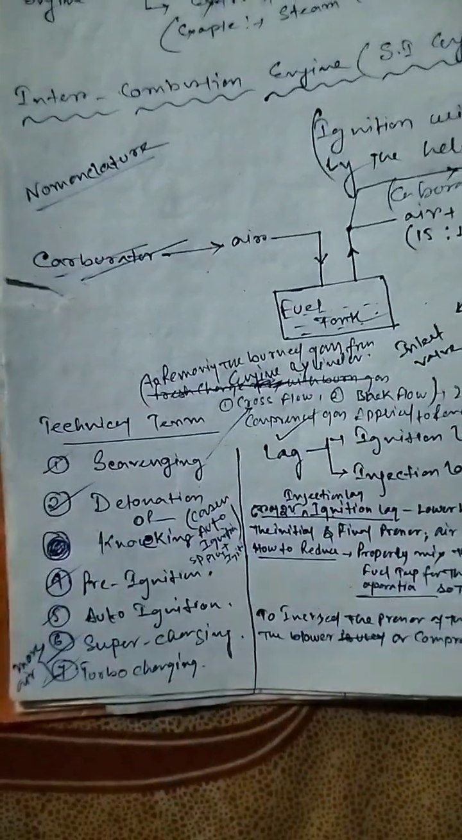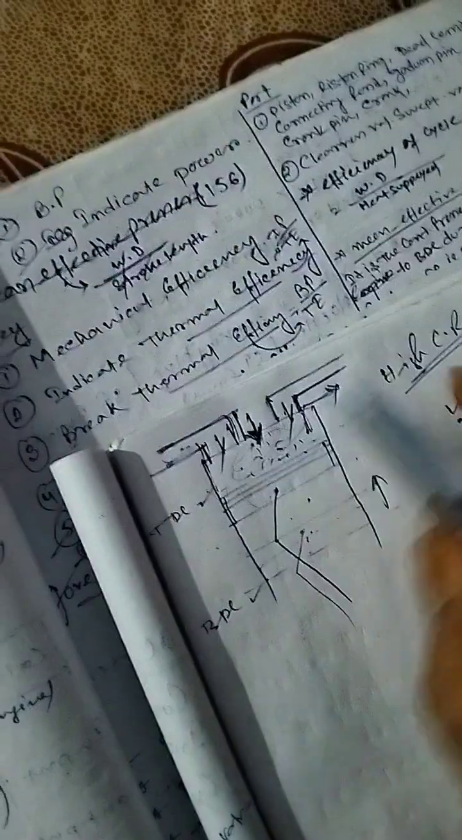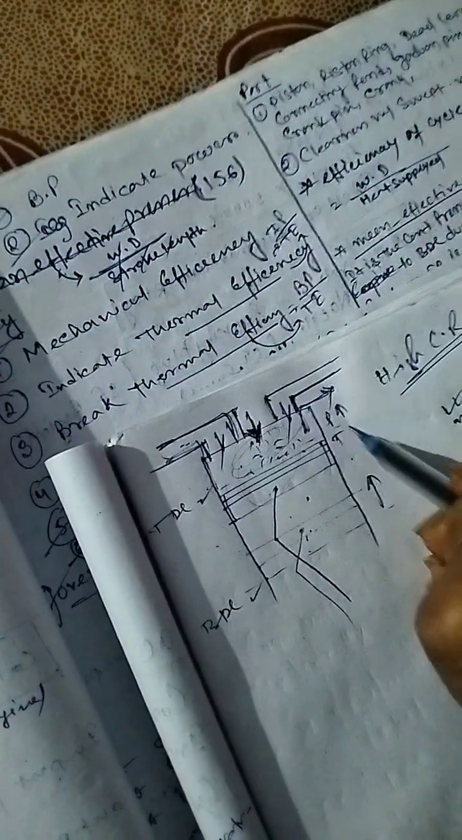Now we talk about knocking. In this diagram, if the compression ratio is high, what actually happens? The pre-ignition will start to happen. Inside the engine cylinder, the pressure will be very high and the temperature will be very high.